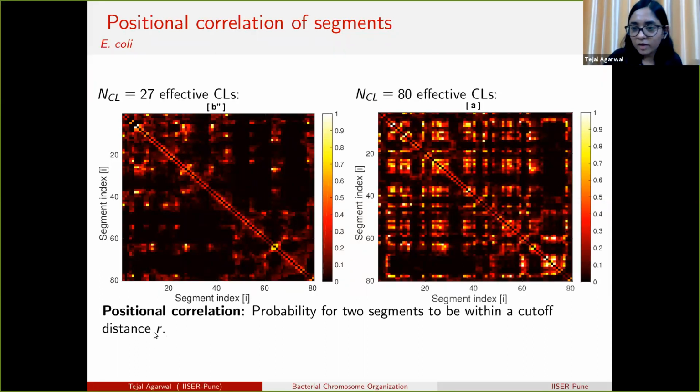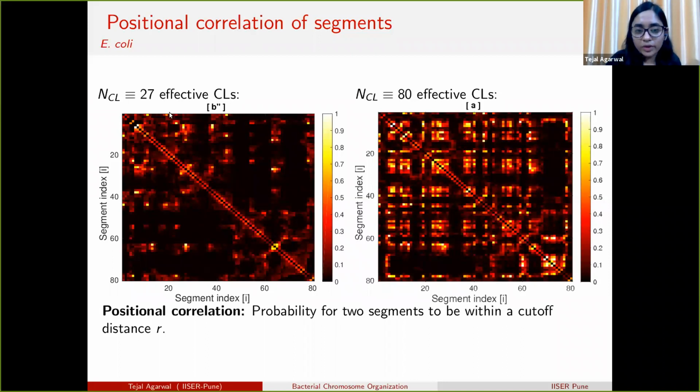It is a parameter for our simulation. When we have 27 crosslinks, we found this positional correlation, and when we have 80 crosslinks, we found this. Here the x-axis and y-axis represent different segment indices, and the color shows the probability of two segments to be found within a cutoff distance of R.